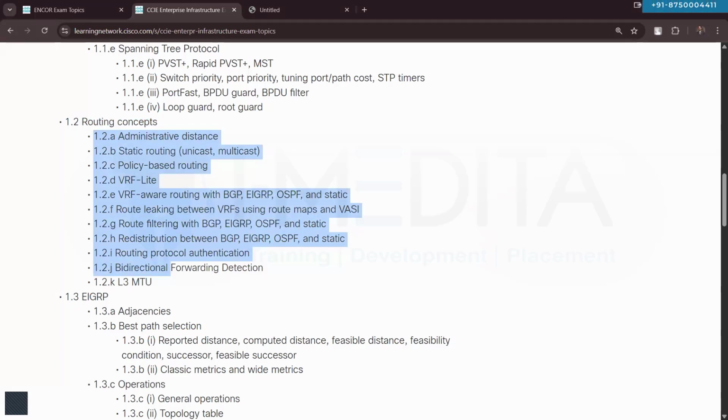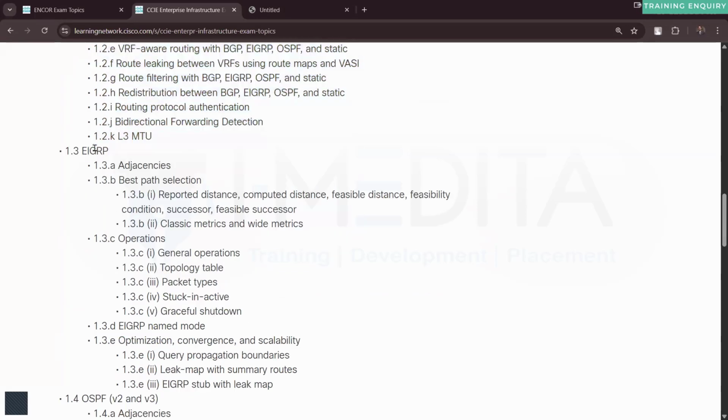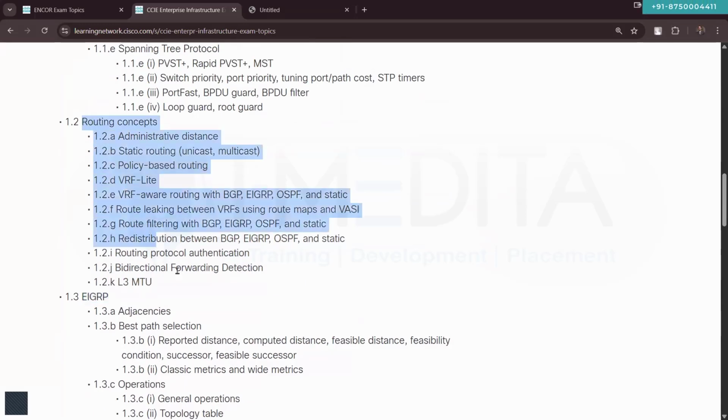Again, let you know that it's not going to be covered in the exact same sequence. We will keep discussing the content, and throughout the content, these topics will be covered anyway. So we will start the content, we will continue with the content, and these topics will be covered throughout. So basically, we will talk about the introduction to routing and the routing concepts, and then we will talk about the routing protocols. Here also we'll talk about static routing, IPv4, IPv6 routing and all. We will talk about that.